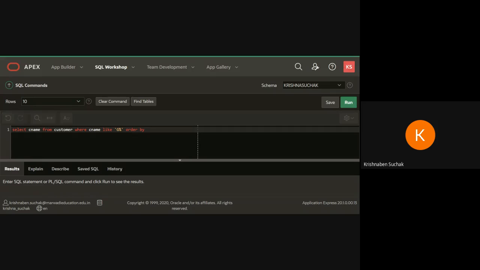Why am I using order by? Because see, in our question what is given to us? Write a query that selects the first customer in alphabetical order. It is given to us, so we are using this order by. Fine. Complete this. Any doubt here? Any doubt in all these queries? Everyone, please complete this and write here if you have any doubt.